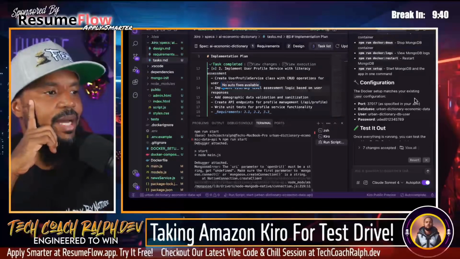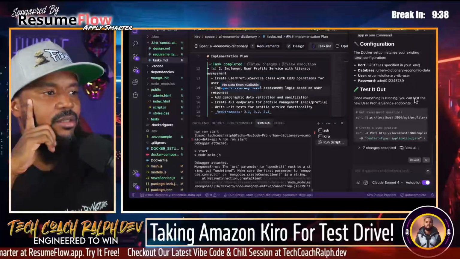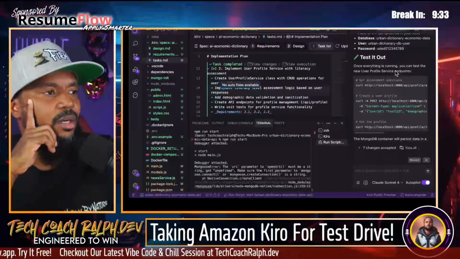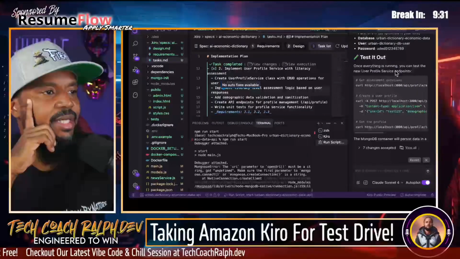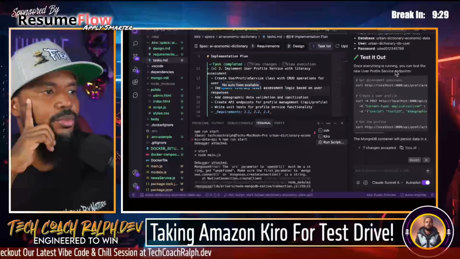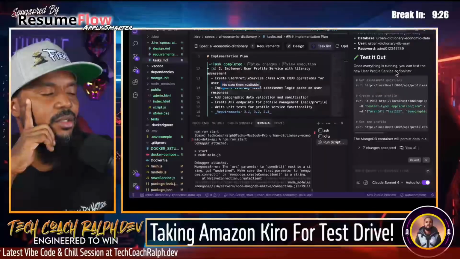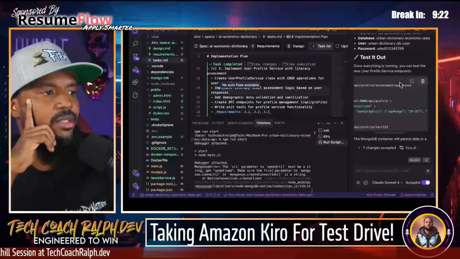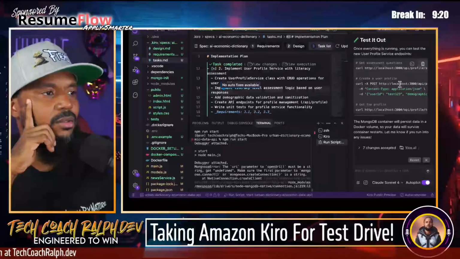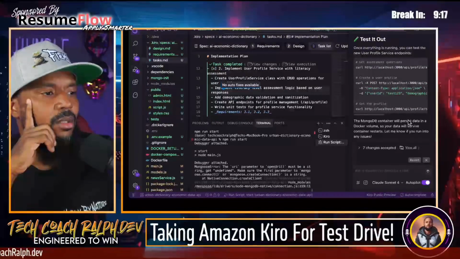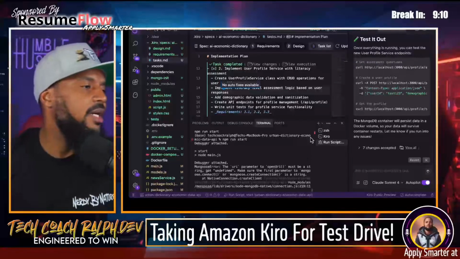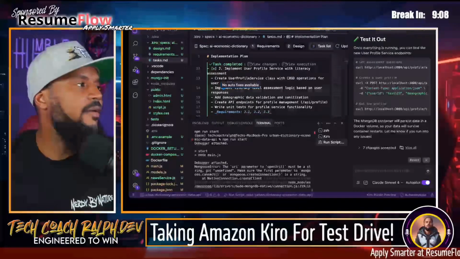The Docker setup matches your existing configuration, password. Once everything is running, you can test the new user profile service. The Mongo container will persist data in a Docker volume, so your data will survive container restarts. Let's give that a try.